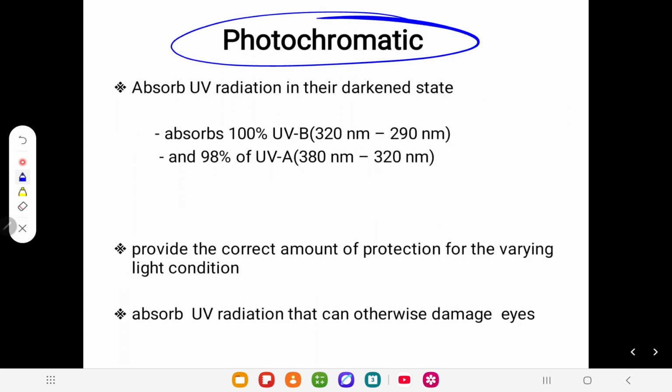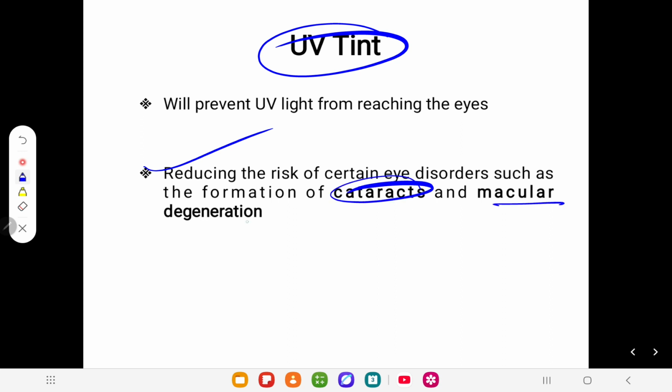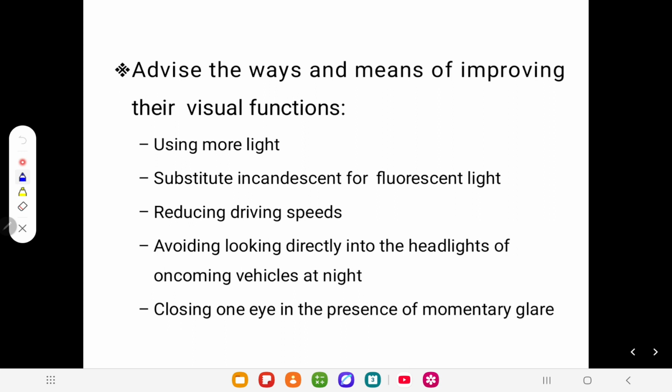Photochromatic is the best thing because it will absorb 100% of UVB and protect the inner structures of the eye, even the retina. It will also definitely soothe the eye in bright light. UV tint is very important because it will reduce the chances of cataract and macular degeneration. So basically, it's very good for older patients.